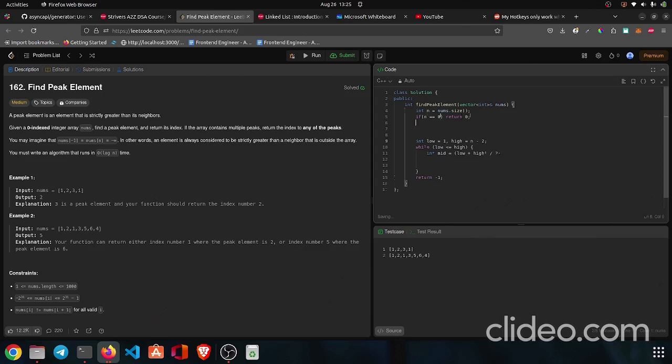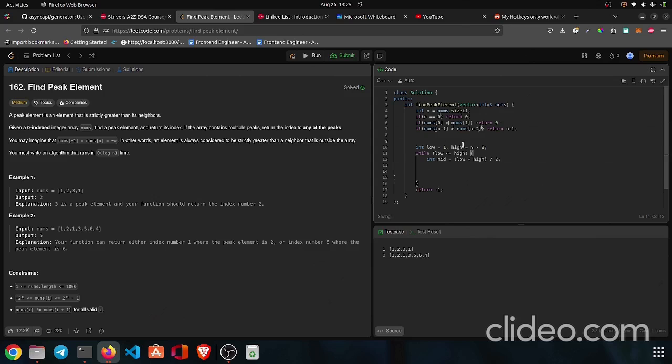If nums at 0 is greater than nums at 1, and it's given in the question itself that the leftmost value is minus infinity, then that should be our solution, so we return 0. The similar logic applies for the last element also: if nums at n minus 1 is greater than nums at n minus 2, we want to return n minus 1. These are our base conditions.